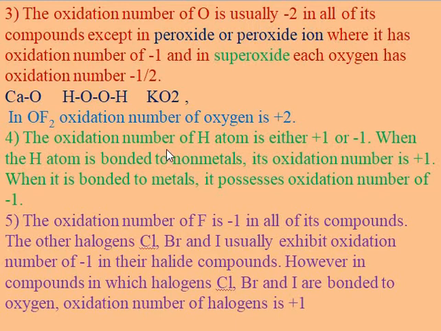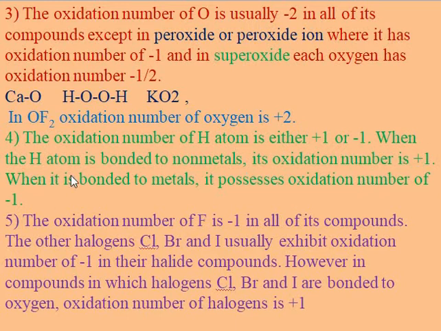The oxidation number of hydrogen is either +1 or -1, depending upon whether hydrogen is attached to a more electronegative or a more electropositive element. If hydrogen is attached to a more electropositive element, then it carries a negative charge, and if it is attached to a more electronegative element, then hydrogen shows a positive charge.